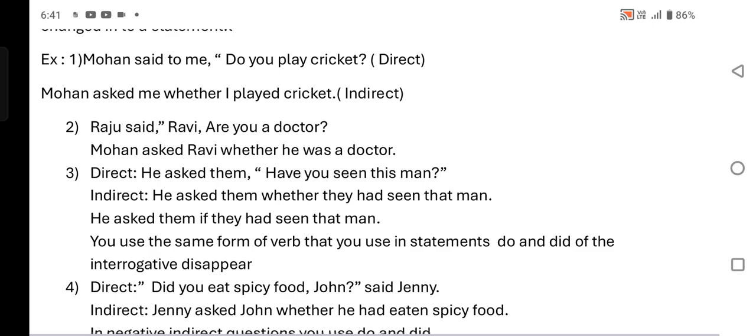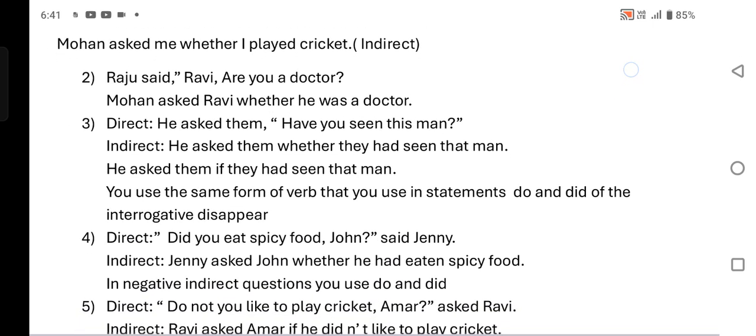You use the same form of verb that you use in a statement; do or did of the interrogative disappears.